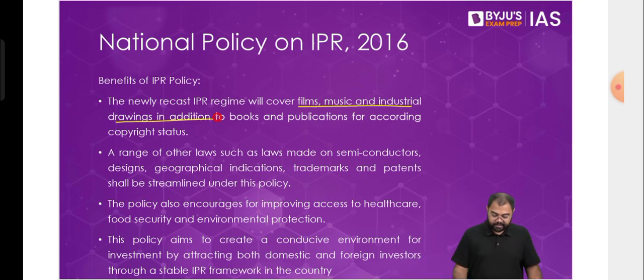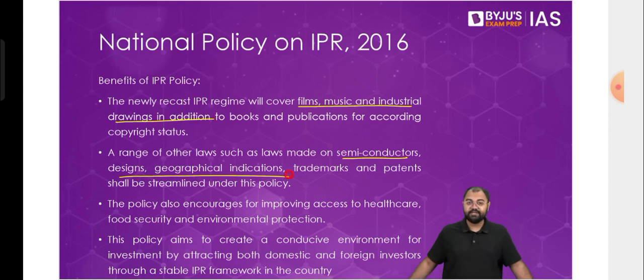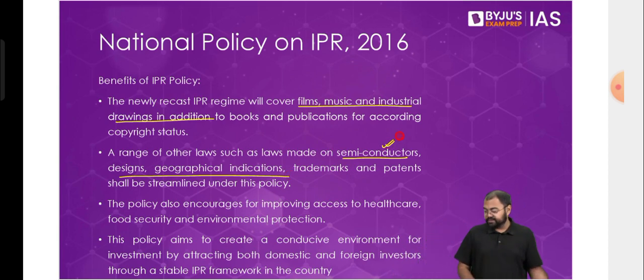Then after that, we see that even semiconductors, designs, geographical indications, trademarks, etc., are also being covered. Especially semiconductors, given that in the last decade so much development has happened in the electronic sector. It also means that we need to have a regime, a mechanism that can take care of that also. Then also improving access to healthcare, food security, and environmental protection.